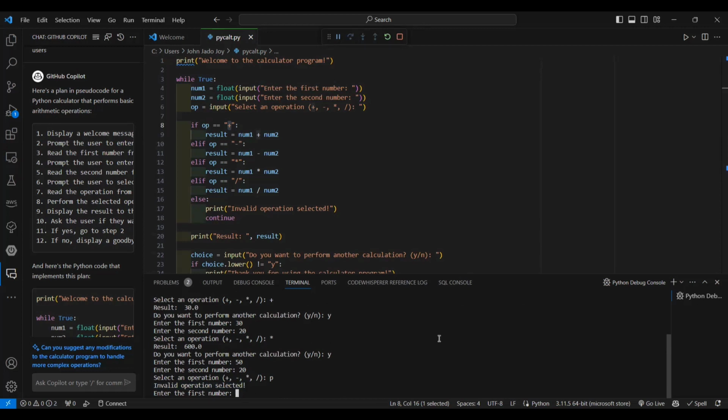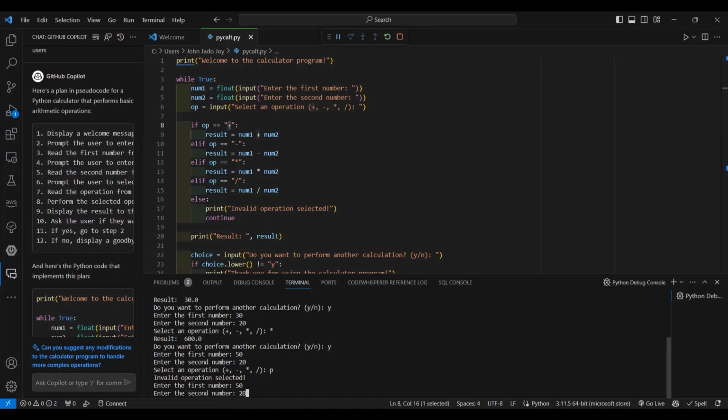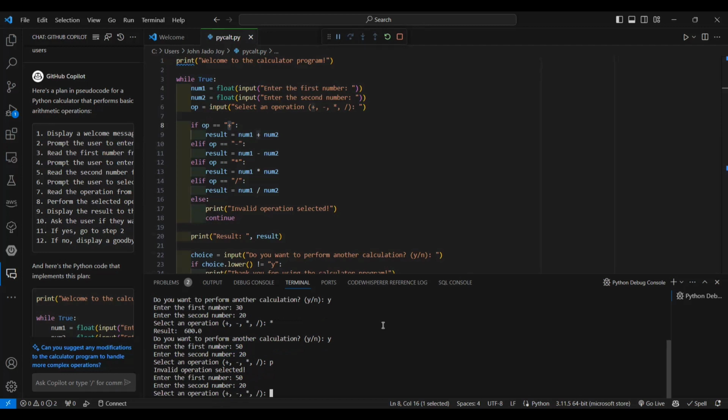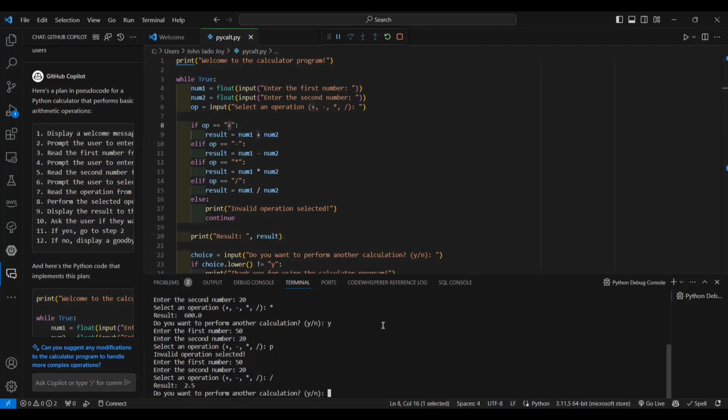You can prompt in such a way that instead of asking the first number, it should ask the operator, and it should perform the operation as usual, like for what we gave, 50 and 20. That type of thing you can do. So again I'm giving 50 and 20. Now let's give the slash division operation. So the result is 2.5.